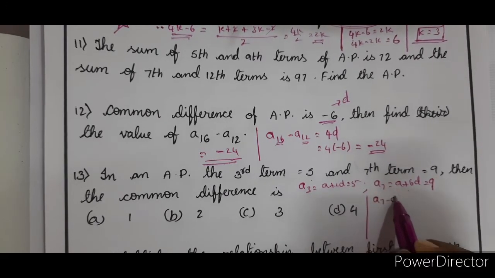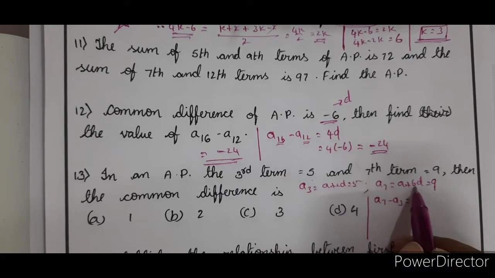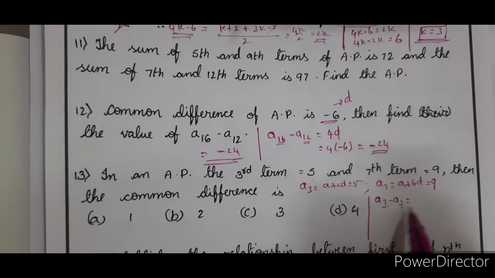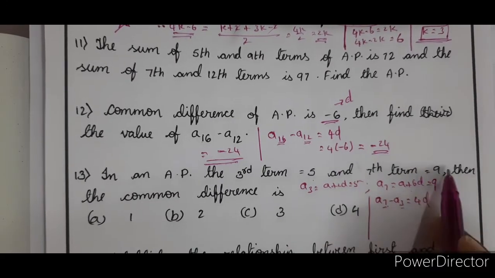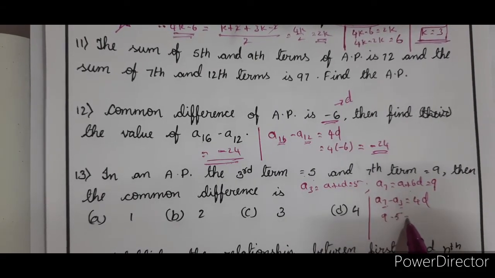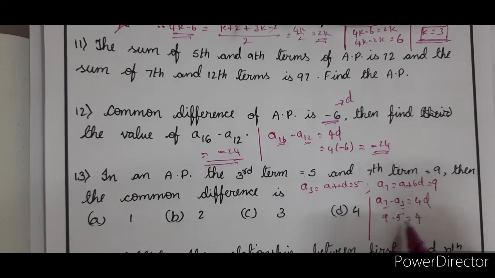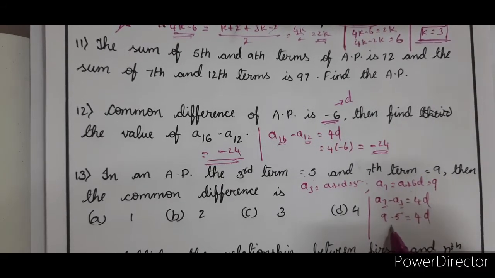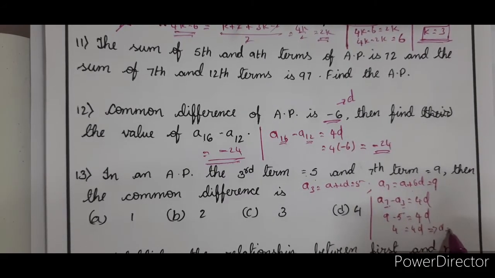A7 minus A3, I can also directly write it like this without writing all this. A7 minus A3, 7 minus 3 is 4D. But what is A7? 9 minus 5, this is 5. 9 minus 5 is 4. So therefore, 4 is equal to 4D, implies D is equal to 1.